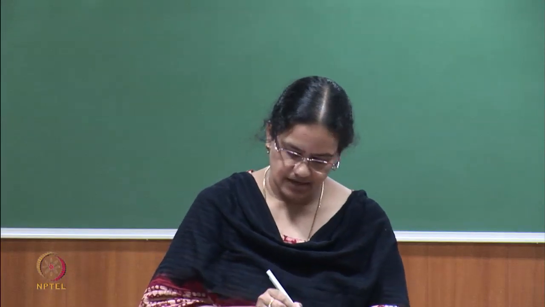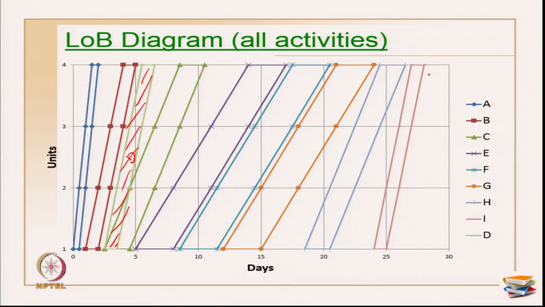Okay. So, this is a very simple case on how to represent a typical duration on LOB. All units are same, everything is same, duration for all activities are same, only one crew we have used. Suppose there is pressure on completion and I have to finish this activity, for example, same example we will take. This entire project is completing in 28 days.